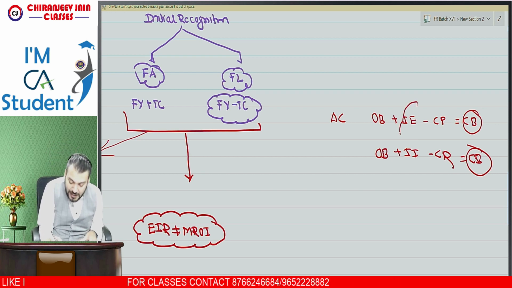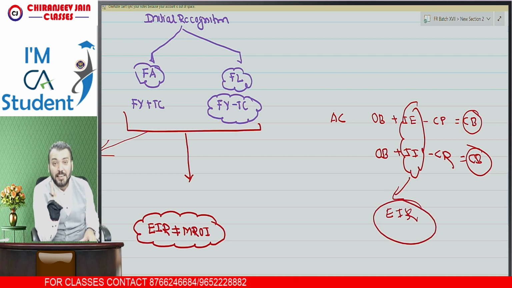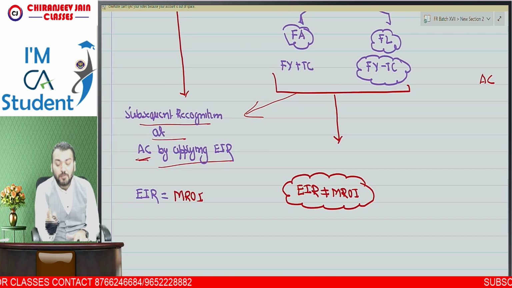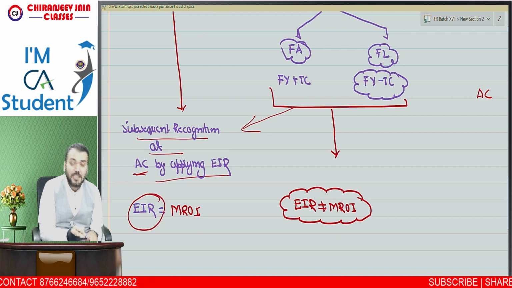So this interest expense and interest income will be calculated by applying EIR. Understood? Not by market rate of interest. Now we need to understand what is EIR.